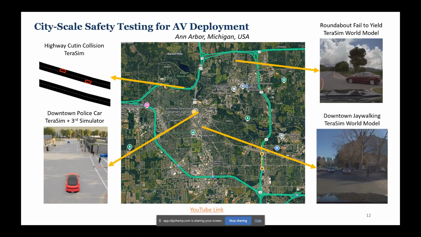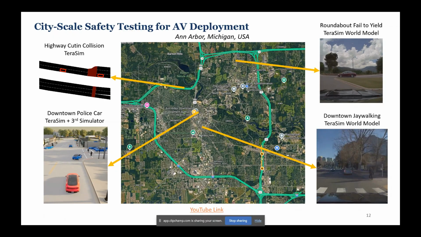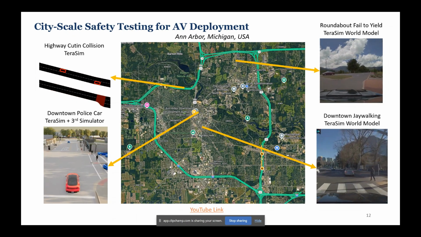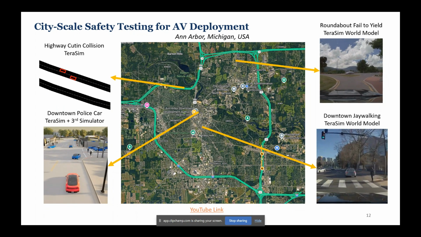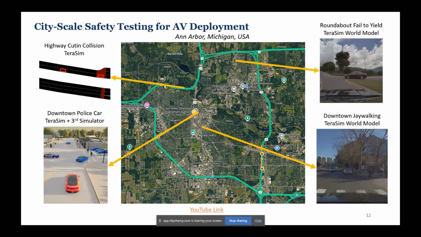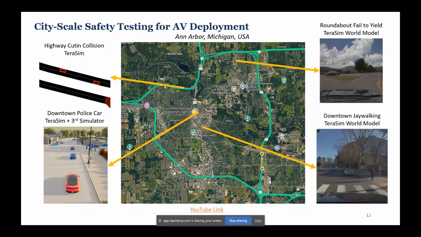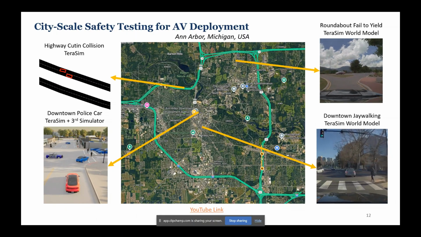So you can see there's a highway cutting collision within TeraSim, and we have the downtown police car, with TeraSim integrated with a third-party simulator. And on the right-hand side are two examples of the corner cases generated. One is located in a suburban area with a fail-to-yield collision at a roundabout. The other one is a pedestrian jaywalking, utilizing our TeraSim world model.